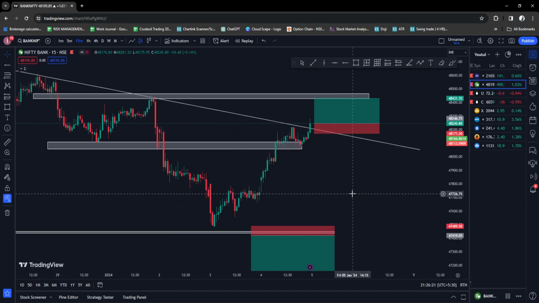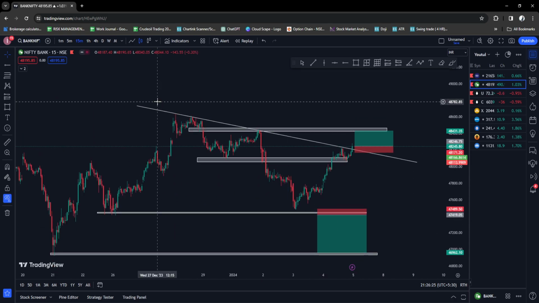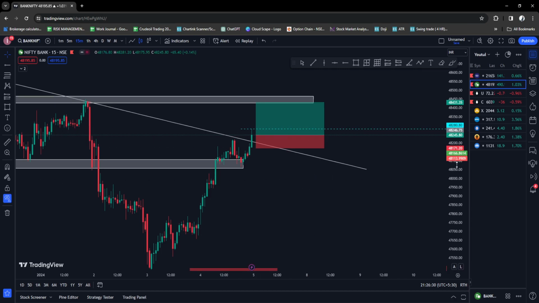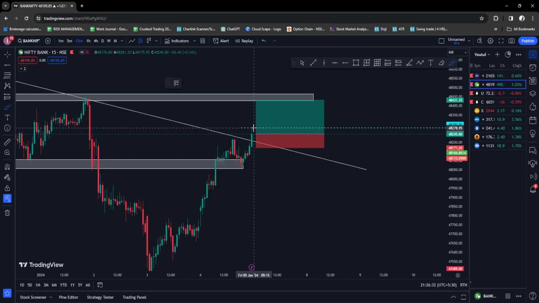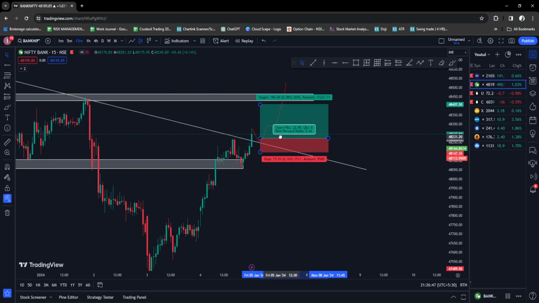Next is Bank Nifty. Bank Nifty also had the same thing today. It went up directly, and this is a trend line. The trend line got broken today. This is the high of the trend line. So what I want to see is something like this, only then I'll be buying it, or I'm not interested. My exact entry will be here, and this will be my stop loss. Or if the market opens gap down and then it goes up, then I'm interested. Till then I'm not interested. Okay, so that's it for Bank Nifty.